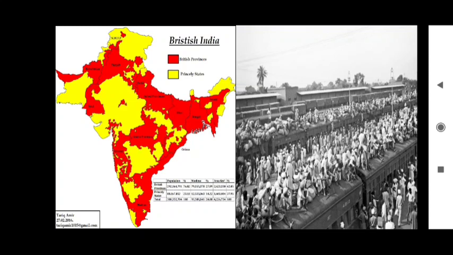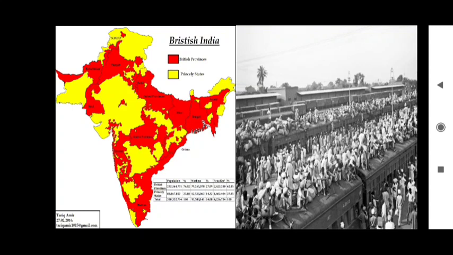In the map you can see the red areas are the British dominated areas, whereas the yellow areas are those territories in India which were under kings and queens. Even after the British dominated India, there were still princes as well as princesses, queens and kings ruling small territories. So once India got independence, it was a huge duty for our reformers and framers of the constitution, as well as for the leaders, to unite India into one.